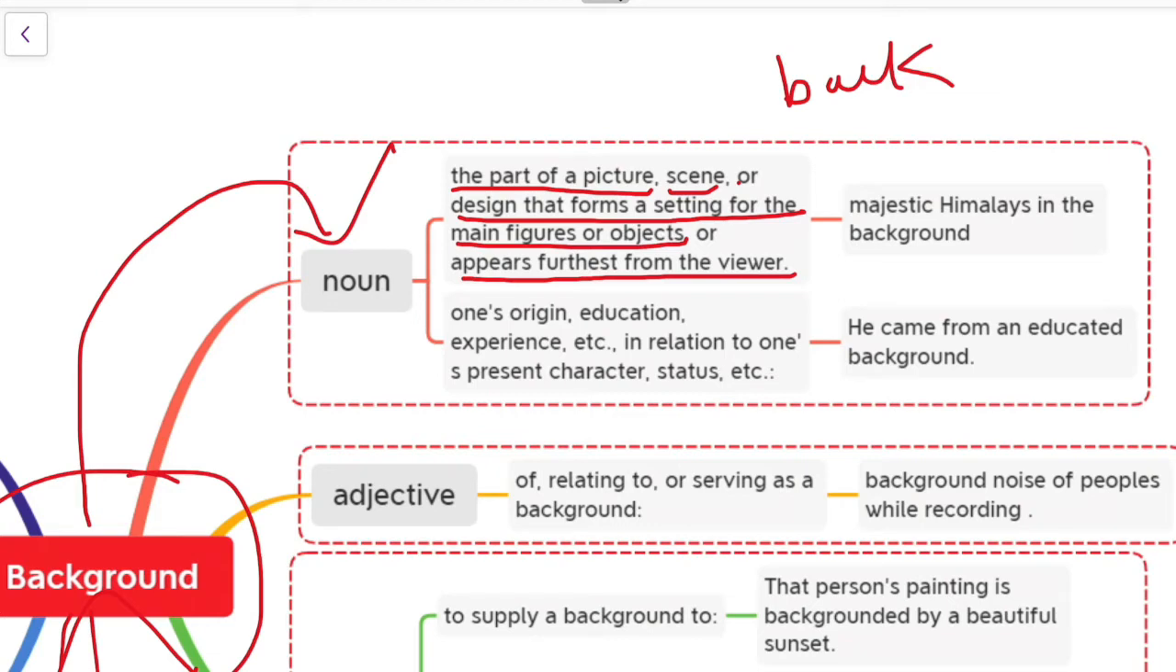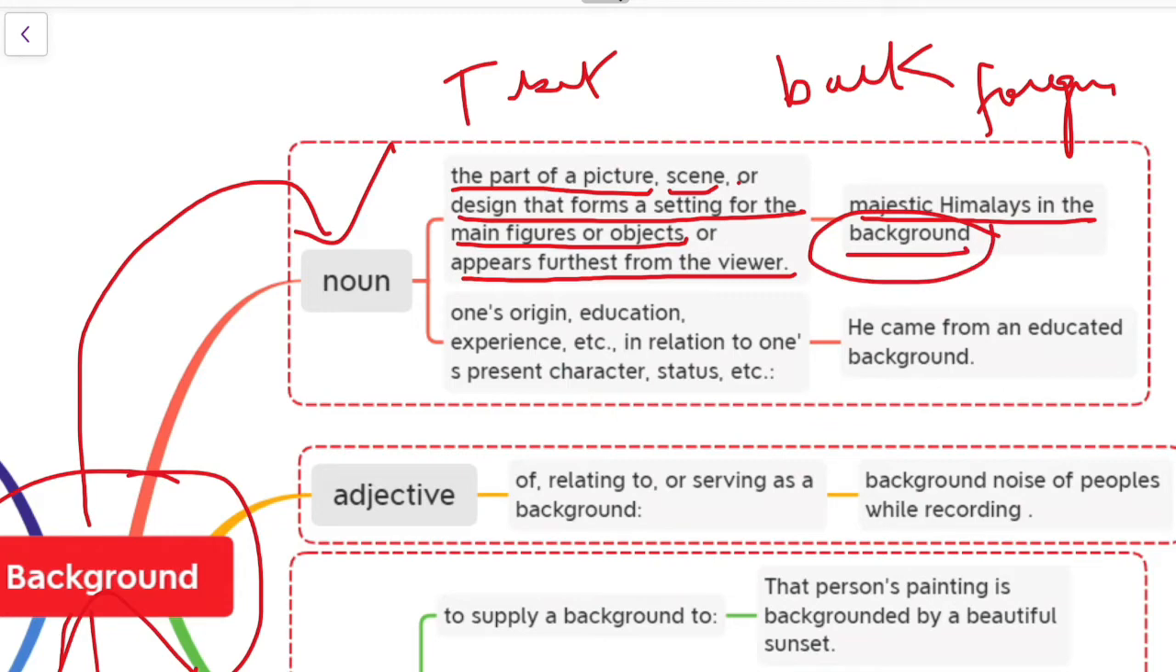So we can say that we are setting up a background, such as majestic Himalayas in the background. Suppose I give you an example. You have taken a selfie near Tibet or near the Himalayas. So you, the person who is taking the selfie, are at the foreground, but the Himalayas or the mountains or the scenery is at the background.